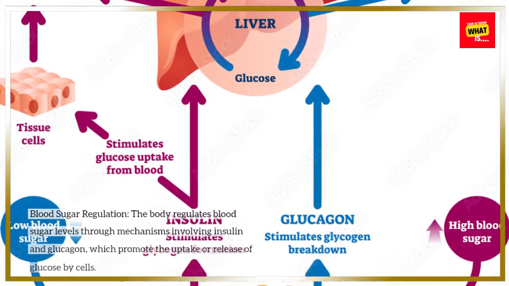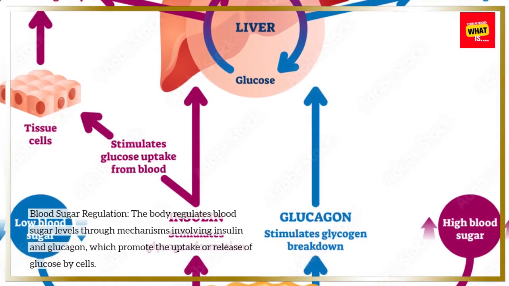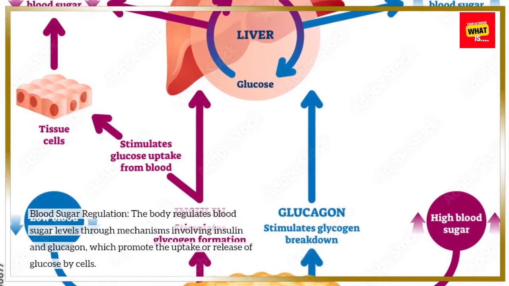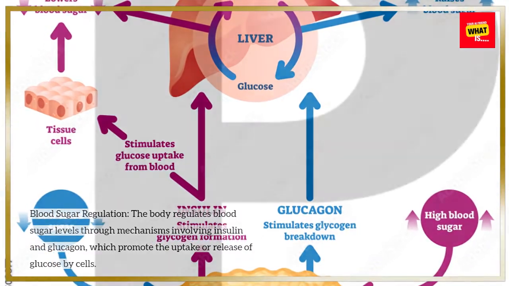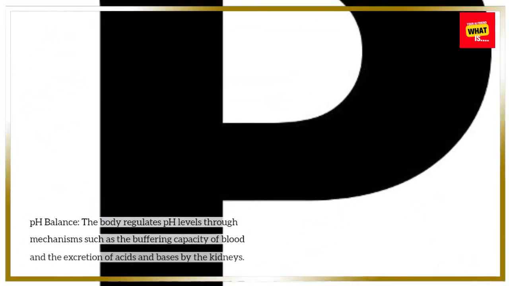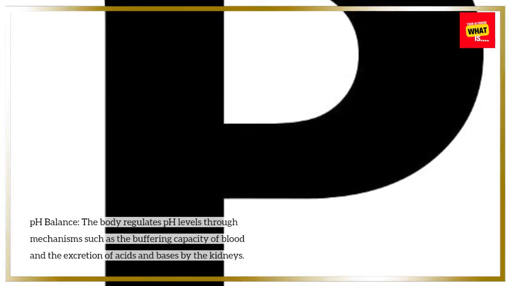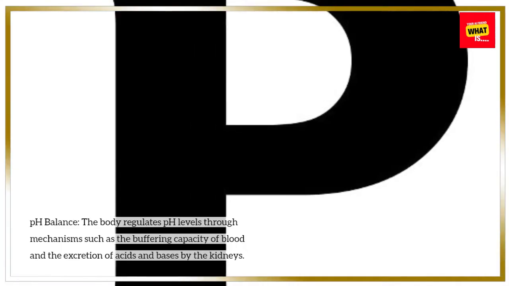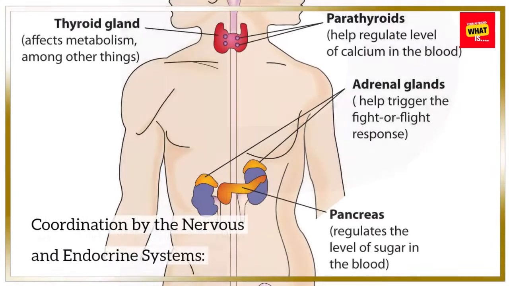Blood sugar regulation. The body regulates blood sugar levels through mechanisms involving insulin and glucagon, which promote the uptake or release of glucose by cells. pH balance. The body regulates pH levels through mechanisms such as the buffering capacity of blood and the excretion of acids and bases by the kidneys.